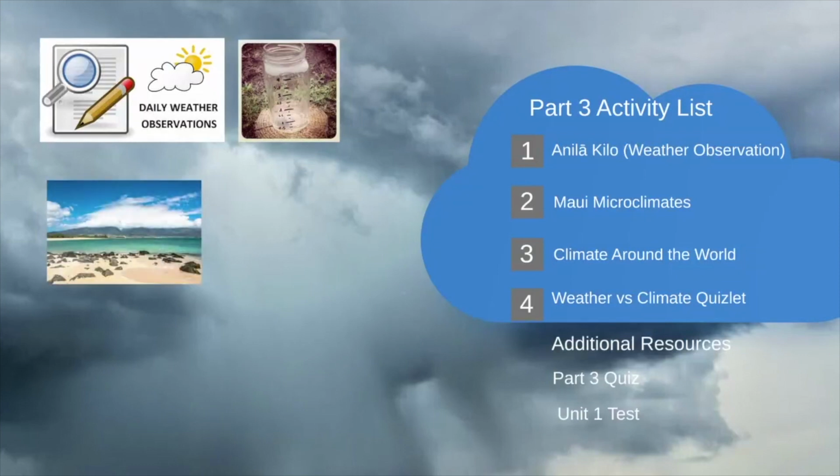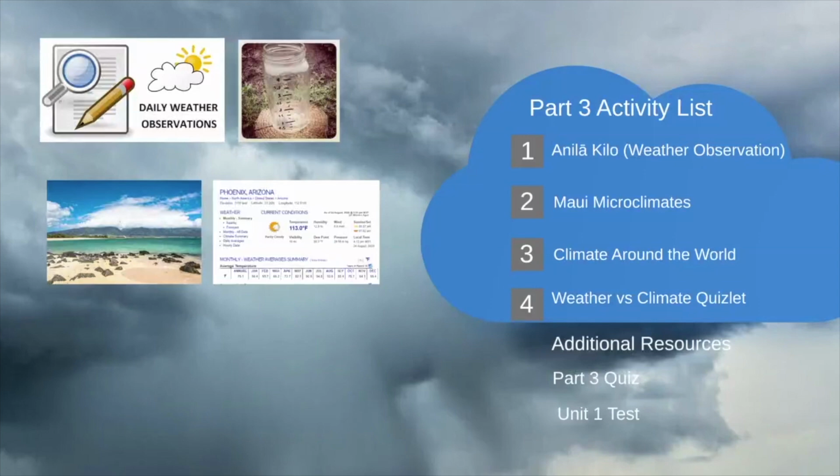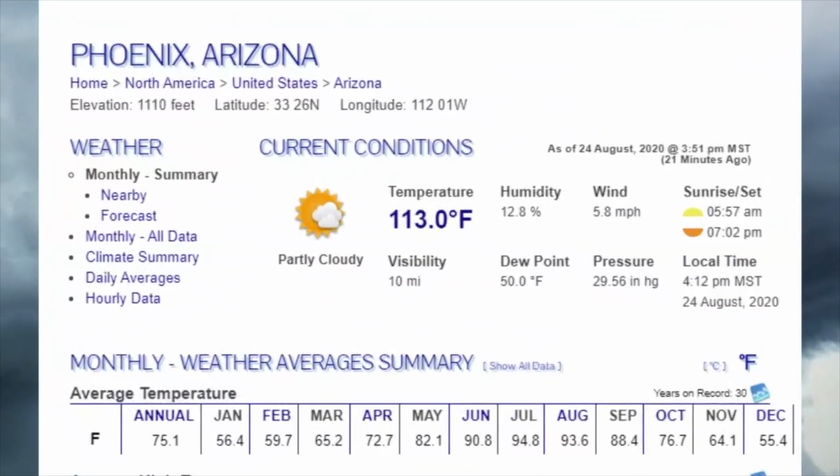In the Maui Microclimates assignment, you will compare your averages from your kilo activity to the monthly average in your town. In addition, you will further explore Maui's microclimates by comparing your hometown's climate with another location on Maui. For the Climate Around the World activity, you'll explore the climate in other regions of the world and compare it to Maui's climate. For both of these activities, you will be using the site weatherbase.com. You can find the link in the Google Classroom.